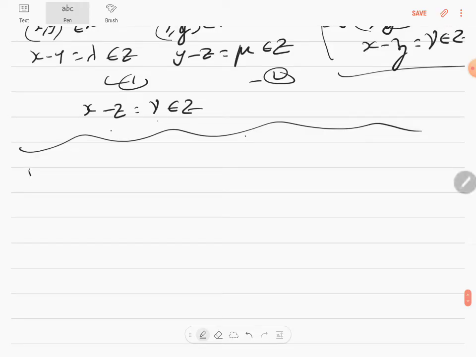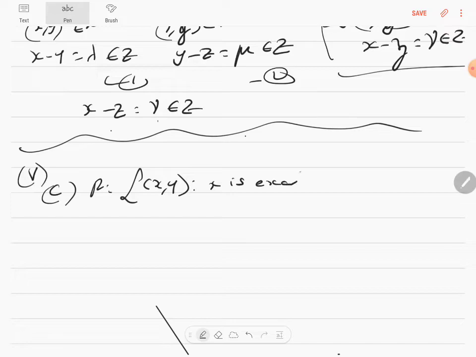The fifth question, I will be doing only the C sum because all of the sums are silly sums. x and y work in the same place, x and x work in the same place, y and x work in the same place. So x and y live in the same locality. So I'll do only the C sum, where R is equal to (x, y) where x is exactly 7 centimeters taller than y.